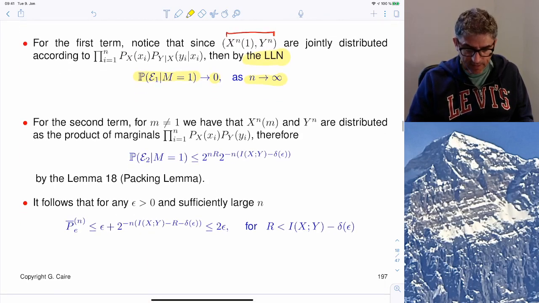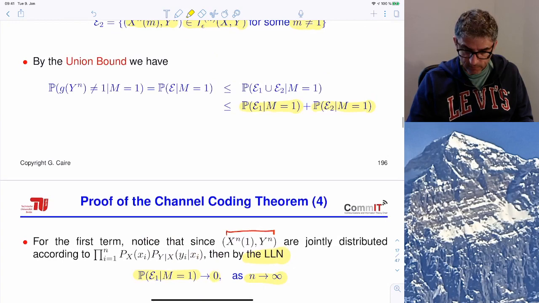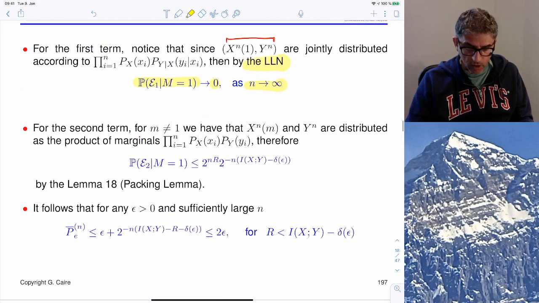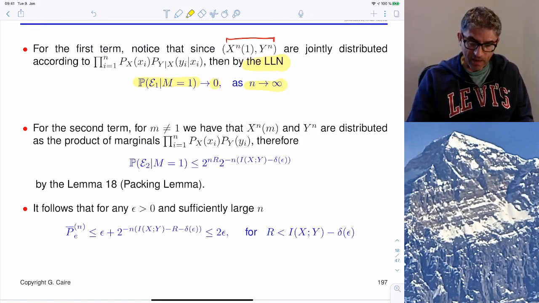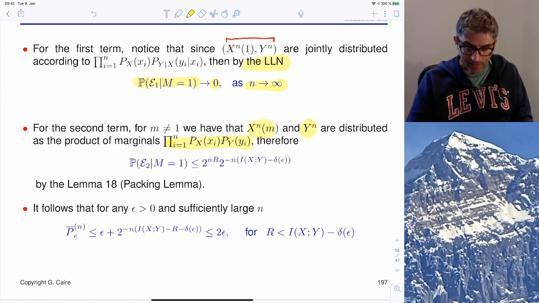Let's analyze the second case, the second error, so E2. So E2 is the probability that for some m different from 1, the randomly generated sequence x^n(m) and y^n, which are distributed as the product of marginals, are jointly typical. And this is exactly the setting of the packing lemma.